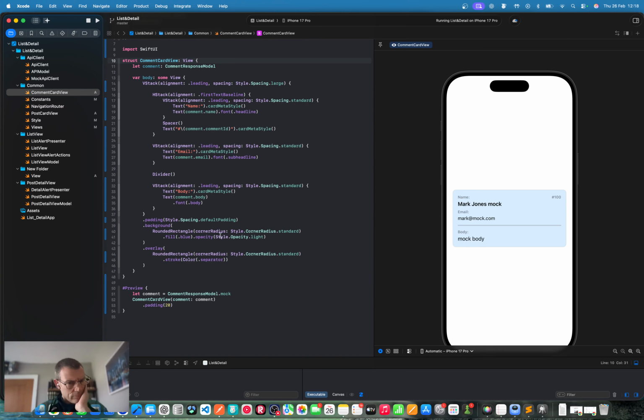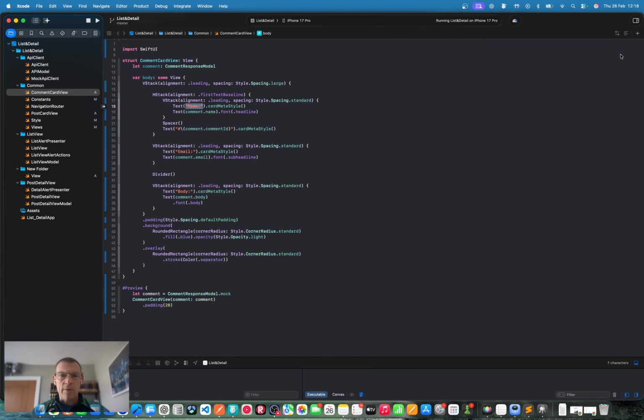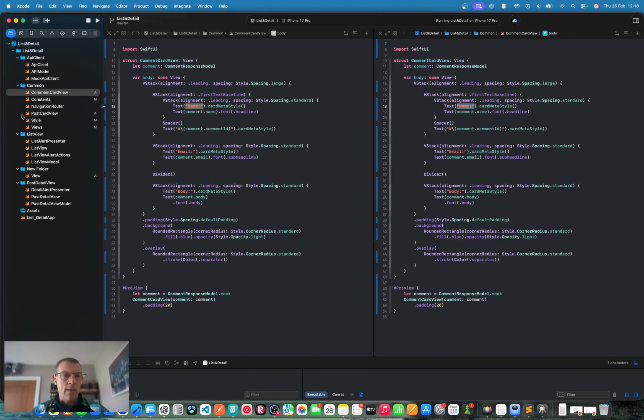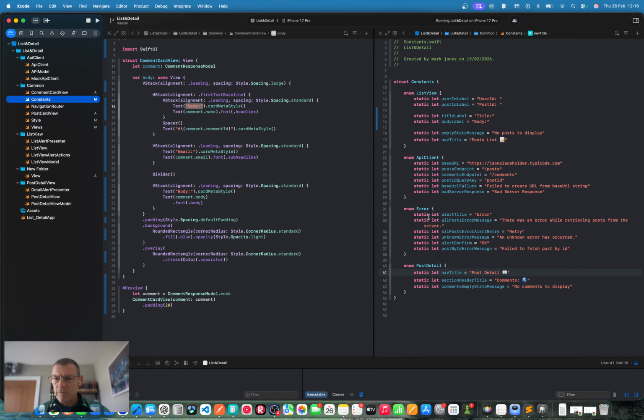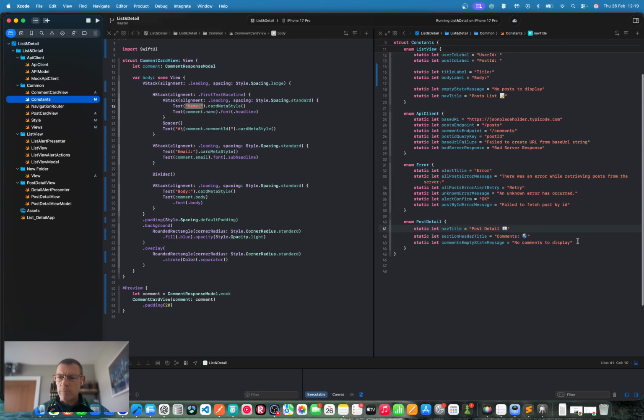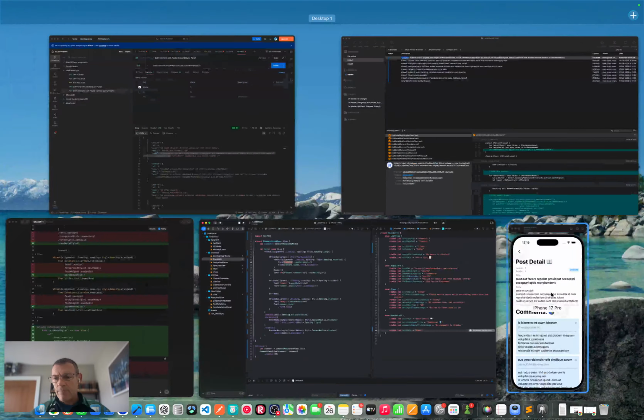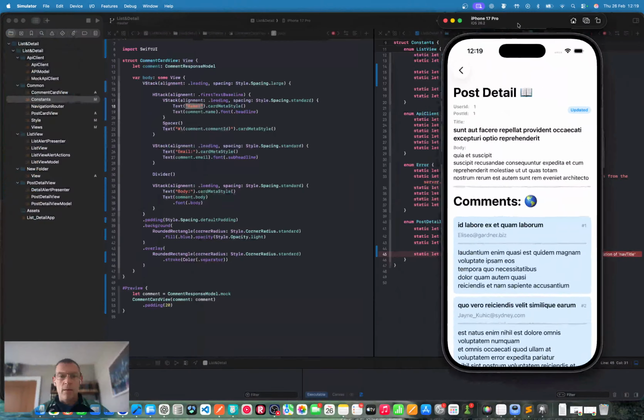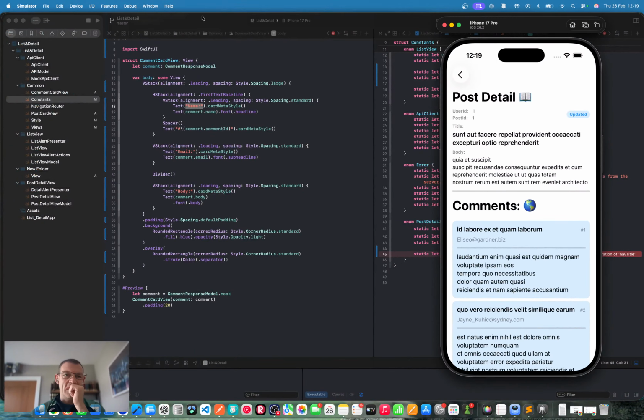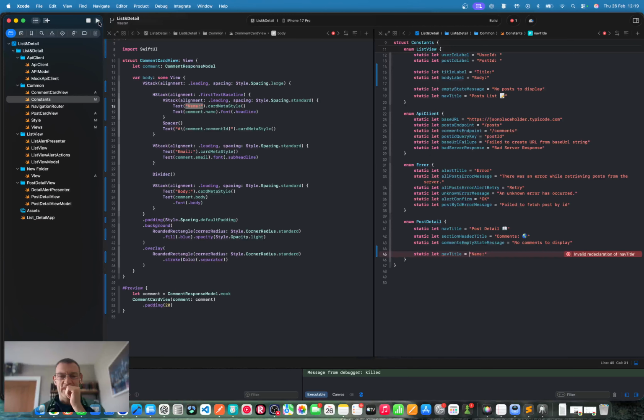That looks good here. Let's extract these as we did before, and then we'll run our app and see what it's like. We've created our previews and our separate views here. I am going to get rid of that, add a pane on the right, and go away. Let's grab the constants here. Okay, so this comment card view is going to be, let's add into post detail view here. Okay, so let's do a static let, and it's going to be, oh, God. Okay, let's run it so we can just, that's not right.